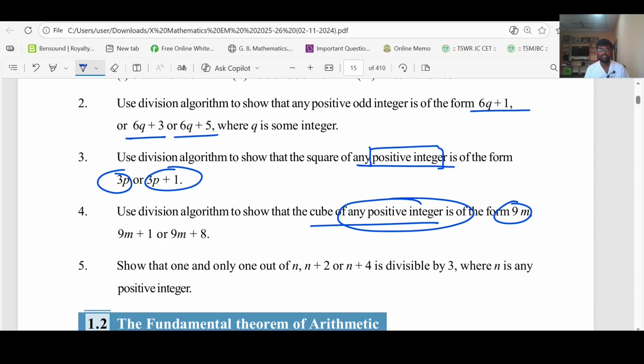This is our conclusion. And then coming to the next question, show that one and only one out of n, n plus 2, n plus 4 is divisible by 3.